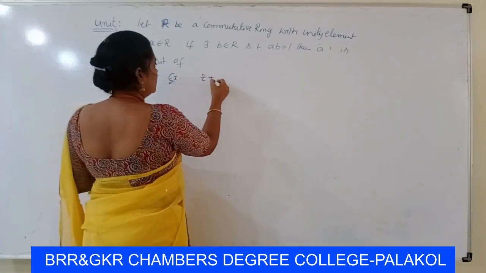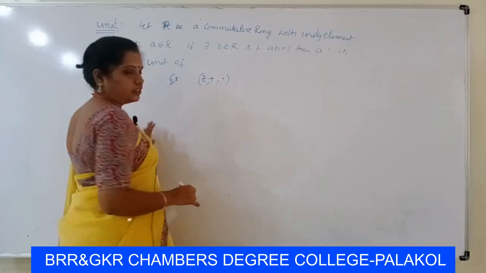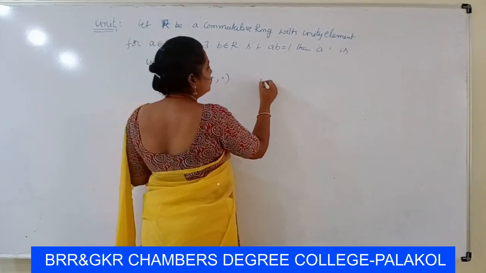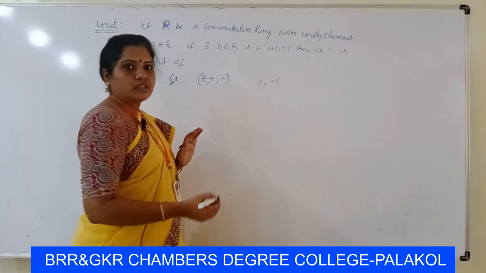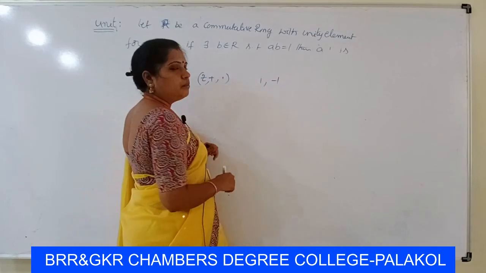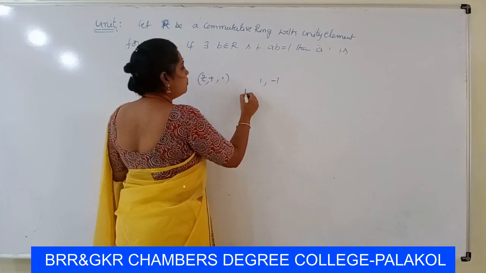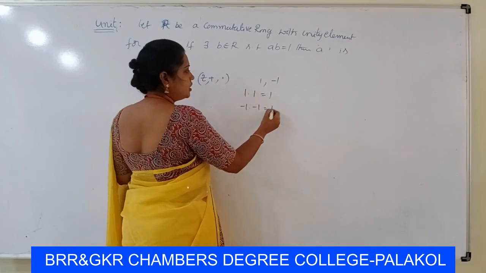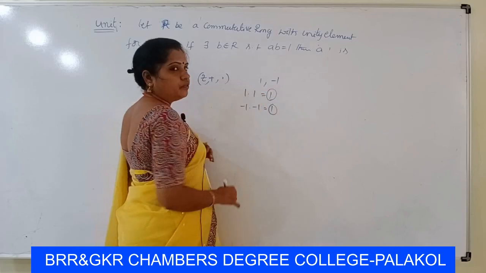Z with plus and dot, that is the ring of integers. In this ring, only two elements have a multiplicative inverse. Those elements are 1 and minus 1, because 1 times 1 is 1 and minus 1 times minus 1 is 1. Here 1 is the unity element of the ring.